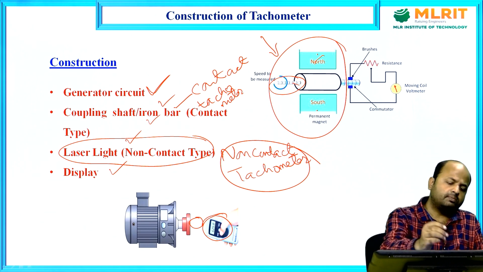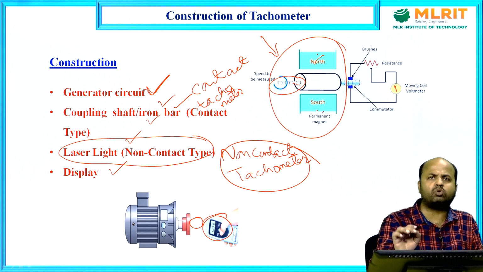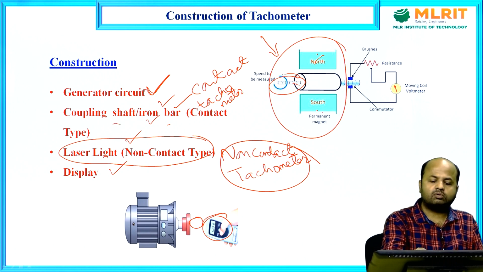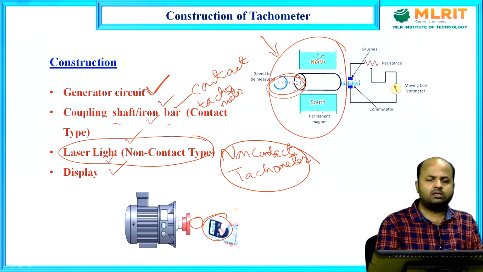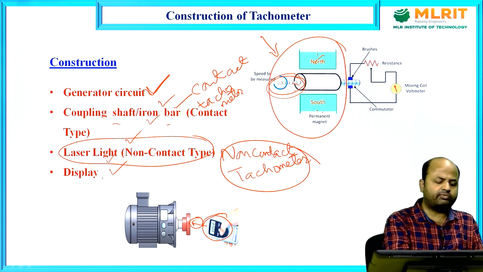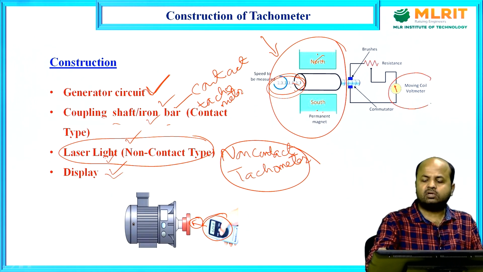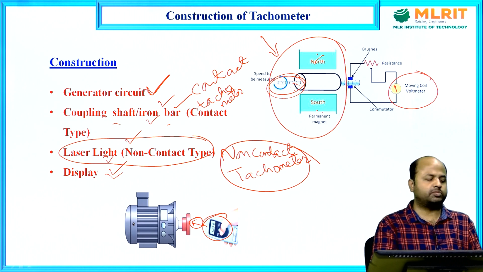So the simple basic construction is that it consists of a generator circuit. Generator circuit is nothing but a magnet and coil arrangement. Coupling shaft, already we have seen this coupling shaft, and this shaft is connected to the rotating object. Laser light, we can see that for non-contact we use the laser light, and finally one display is there to display the RPM value. So simple construction is there. So always remember a generator circuit, coil and magnet arrangement, coupling shaft, laser light and display. This is the basic construction of a tachometer.